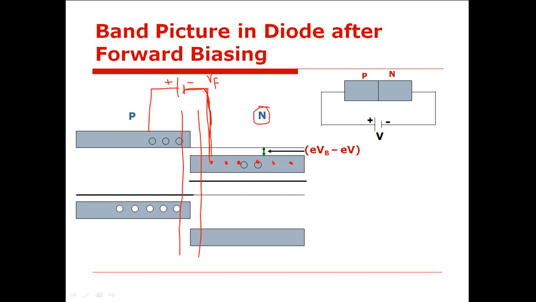So as it is going to provide energy to the electrons present in the conduction band, it will shift the position of this conduction band towards higher energy side as compared to that of zero bias.